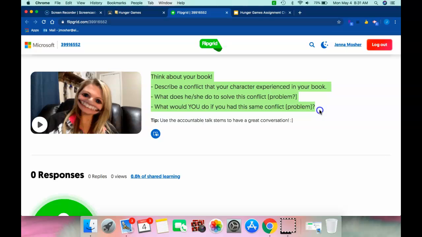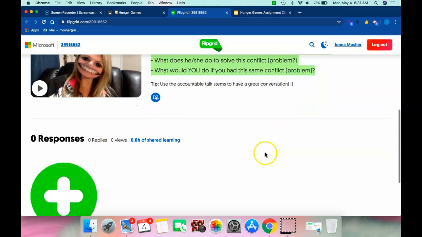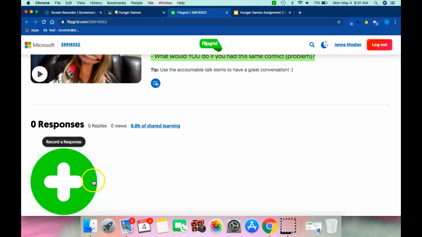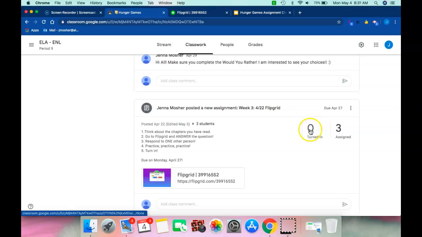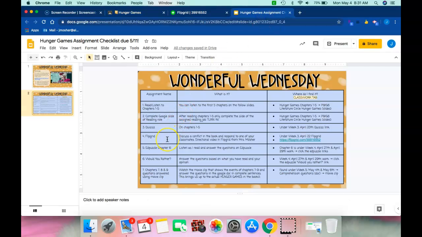So this is what you're doing. This is how you're responding. Think about your book. Describe a conflict that your character has experienced. What does he or she do to solve this conflict or problem? If they haven't solved it yet, maybe make a prediction of what you think they're going to do. What would you do if you had this same conflict? So you're going to go down here, record yourself, go back to your Google Classwork tab, and click Turn In. So that is your assignment number 4.